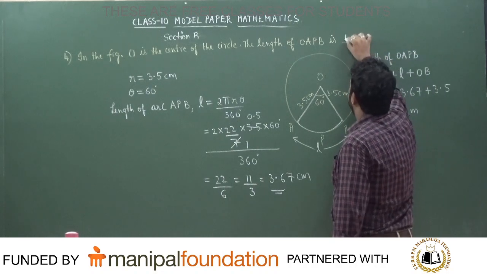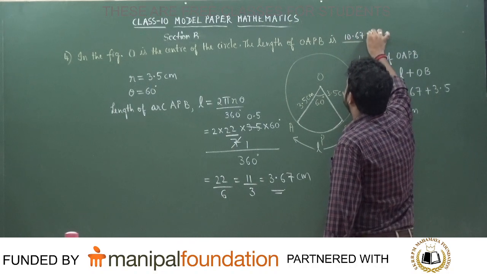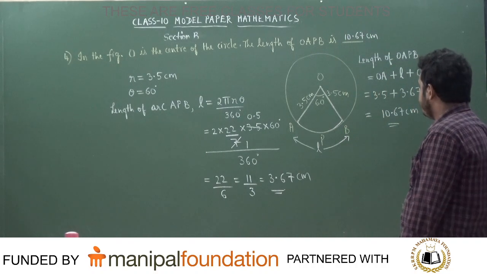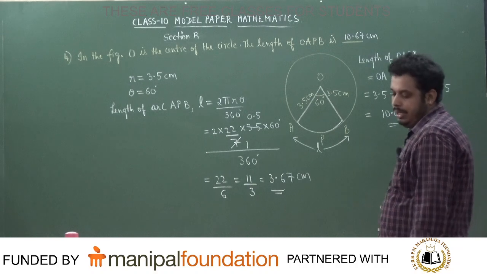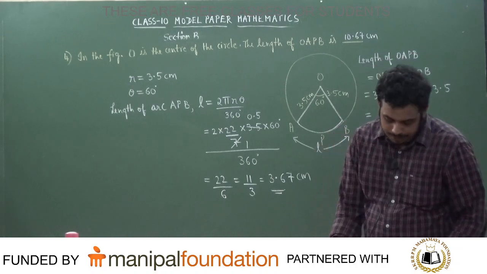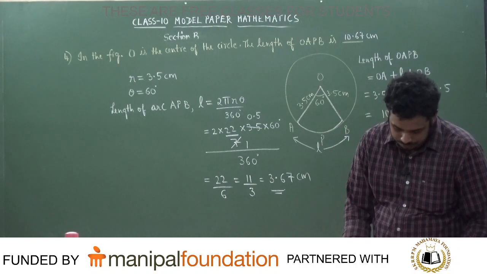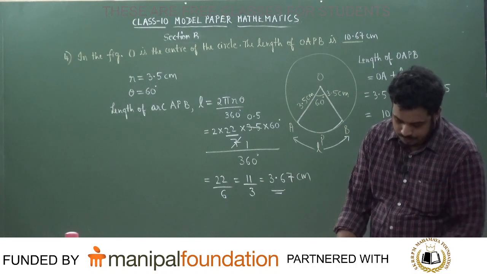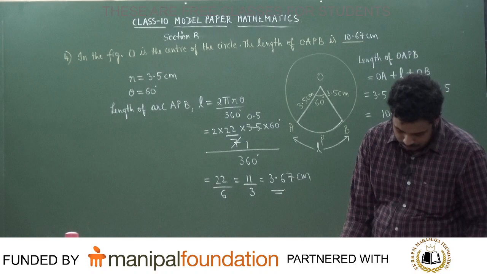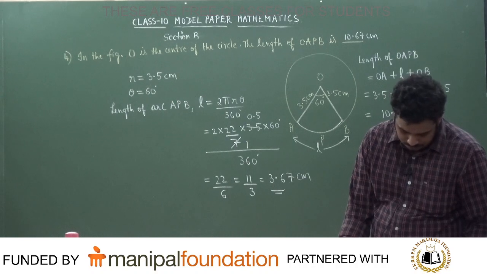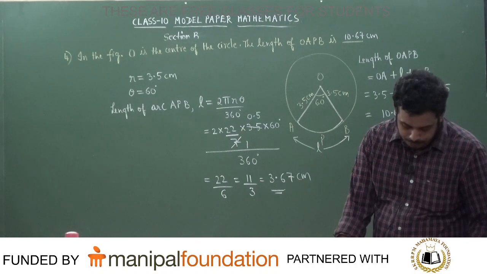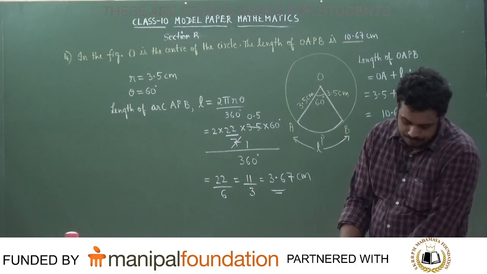The length of OAPB is equal to how much is the answer, students? 10.67 centimeter is the answer to the question. Okay, the length of OAPB is the question asked, right? Yeah, 10.67 is the answer to the question.